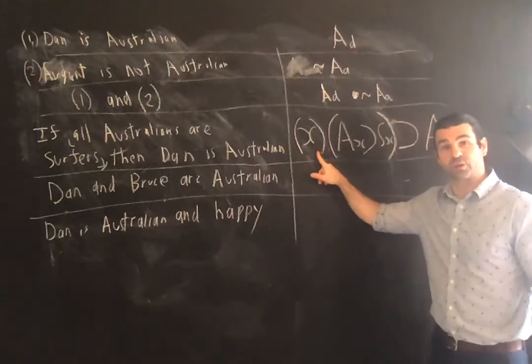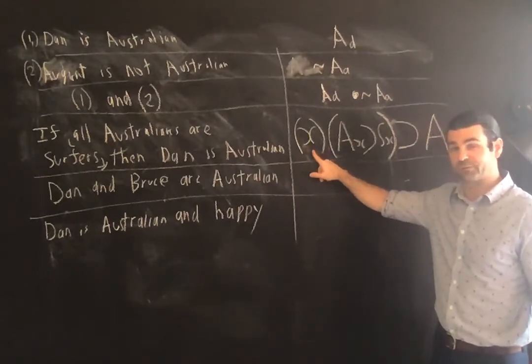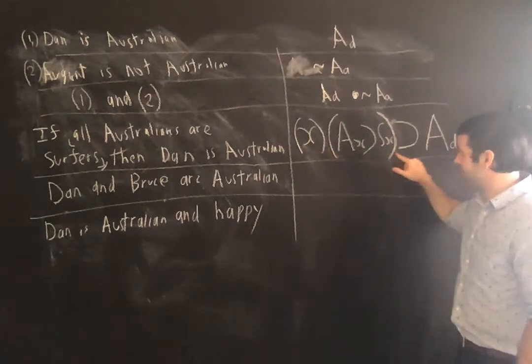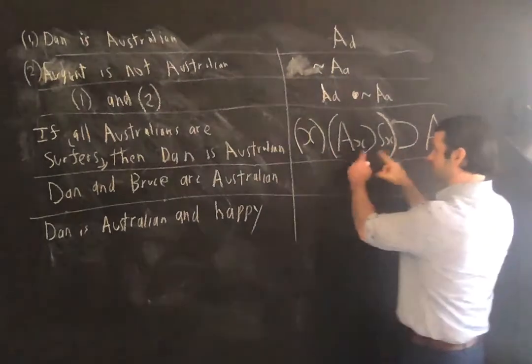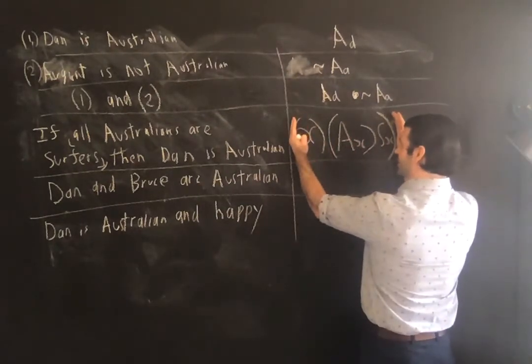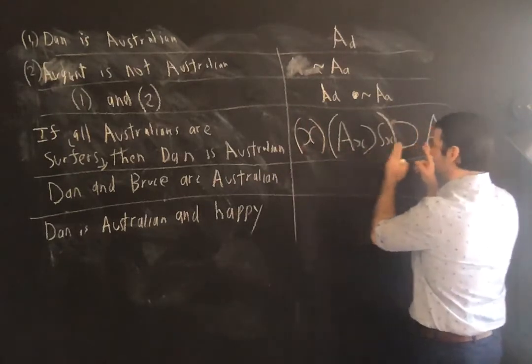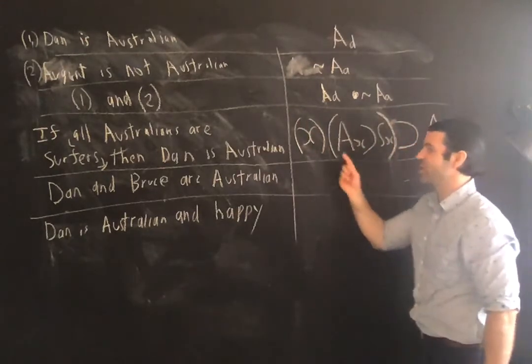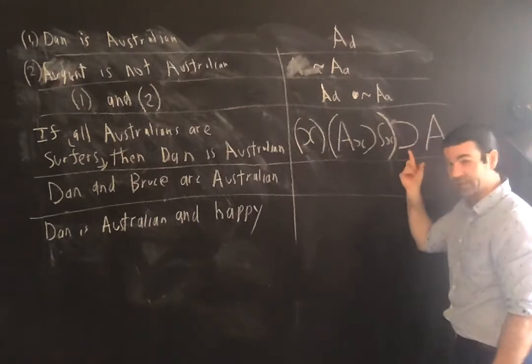So what is the scope of this initial quantifier? This universal quantifier here is for all x. It's here, which means that this is what's bound by the quantifier. This is the quantifier statement. So now its form is not a quantifier statement, but rather a conditional, right?